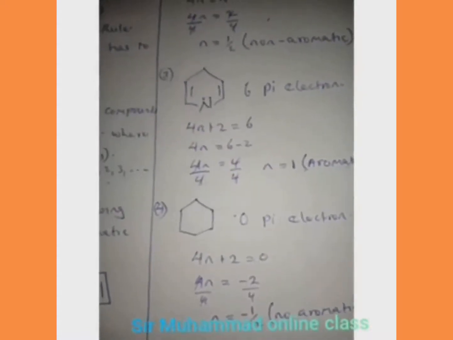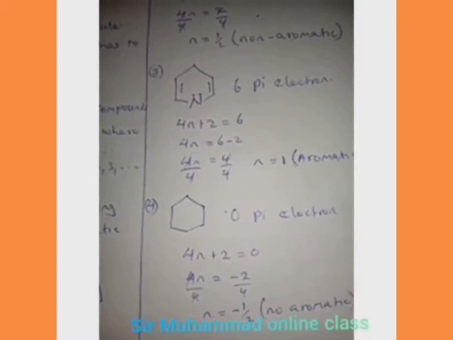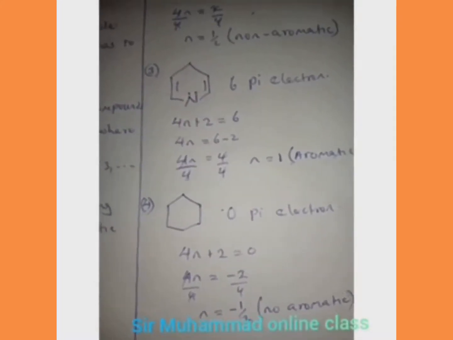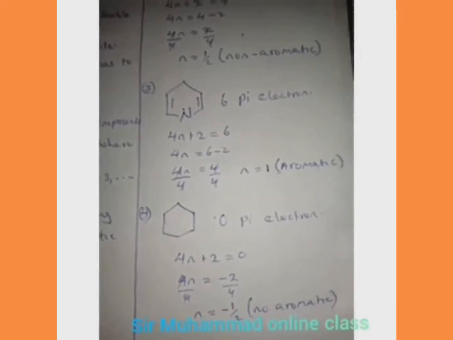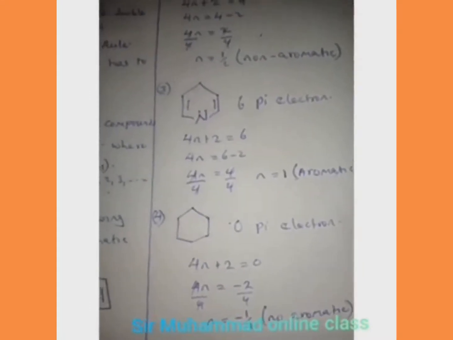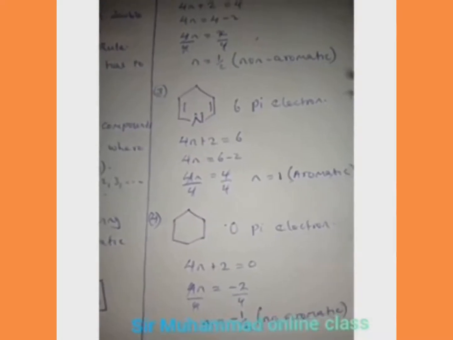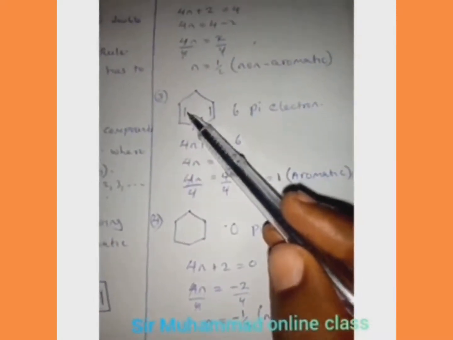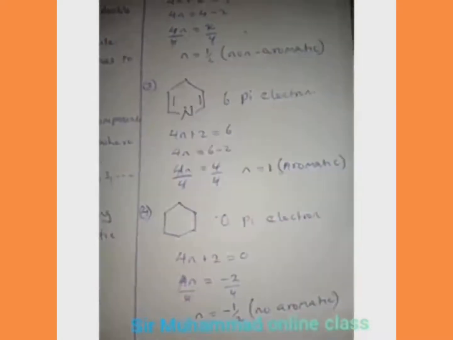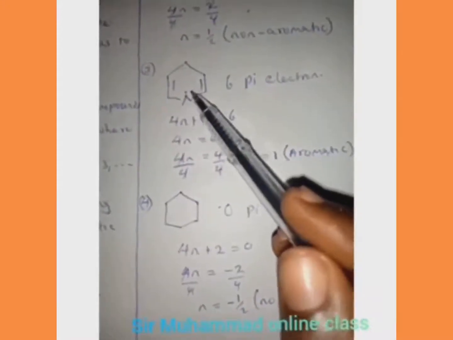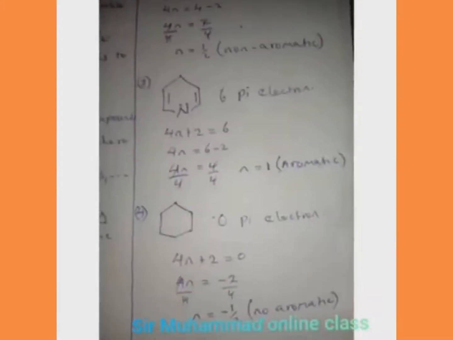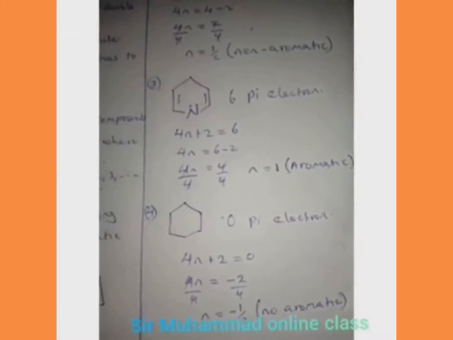Next lecture we'll be talking about aromatic compounds in detail. We are going to be looking at benzene and benzene-like structures, the nomenclature, the reactions, and so on. But for today, this is where we are going to stop. Please take note, this is a pi bond, and each pi bond has 2 pi electrons, and these ones are pi electrons themselves. So take note of this little confusion that can come.